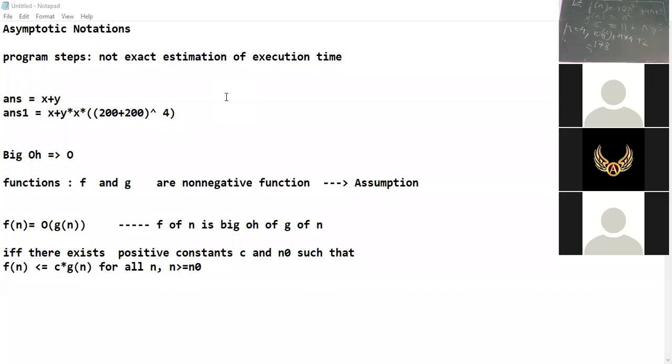What is 4 square? 11 into 4 square is 176. 178 is less than or equal to 176? It is false. So we say that it is true for n greater than or equal to 5.